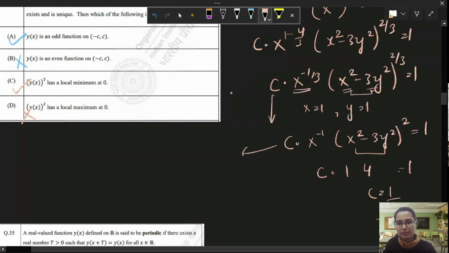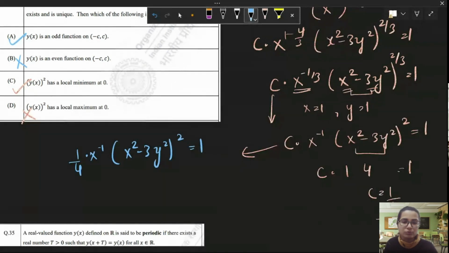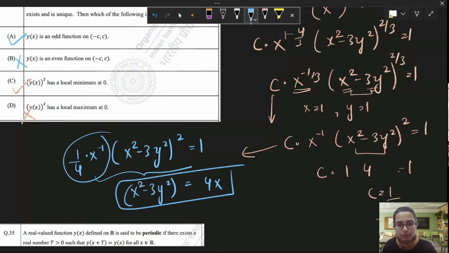So substituting c is equal to 1 by 4 here, 1 by 4 x inverse, x square minus 3y square whole raised to power 2 is equal to 1. This is our final solution. You can substitute y is equal to 5. So what do we get? x square minus 3y square. Taking this on the other side, we get 4x. x square minus 3y square whole square is equal to 4x.